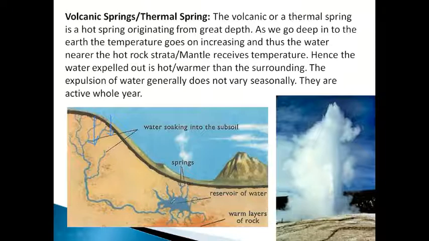This is an aquifer, and below this is the warm layer of rock, which is giving heat to the stored water or aquifer. This water will heat up, boil, and come out as a hot spring or geyser. This is called a volcanic geyser. Like this the spring will come out; that is called a thermal spring or volcanic geyser.